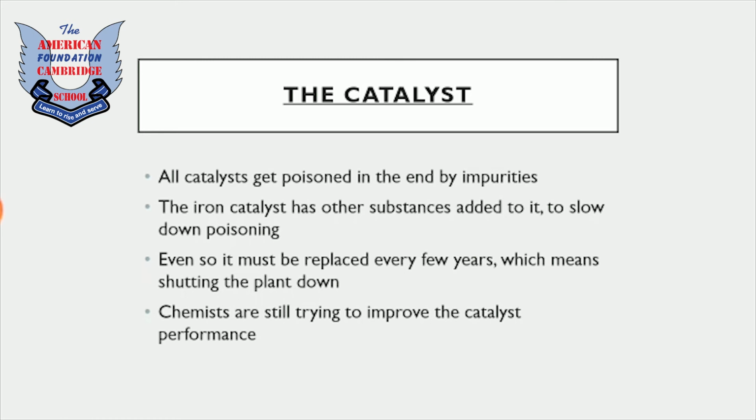So the iron catalyst has other substances added to it to slow down poisoning, and we use it at suitable temperatures and pressure, which reduces the poisoning. Even so, it must be replaced every few years, which means shutting the plant down. So it is also very important to shut the plant down and stop the process so that we can replace the substances and the catalyst used.